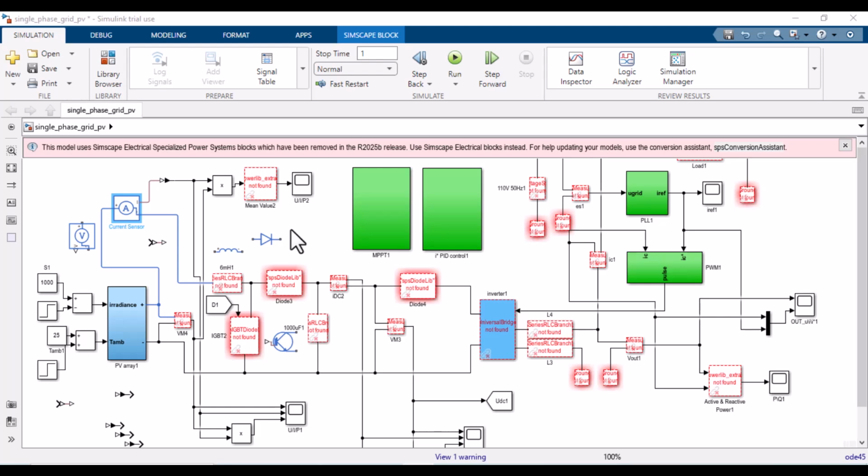Please don't mix SPS and Simscape blocks. They are incompatible. SPS blocks need Powergui, Simscape blocks need solver configuration. And also understand the use of Simulink PS converter and PS Simulink converter. This one is taking a physical signal from Simscape back into Simulink, while the Simulink PS converter is sending a control signal from Simulink into a physical system.